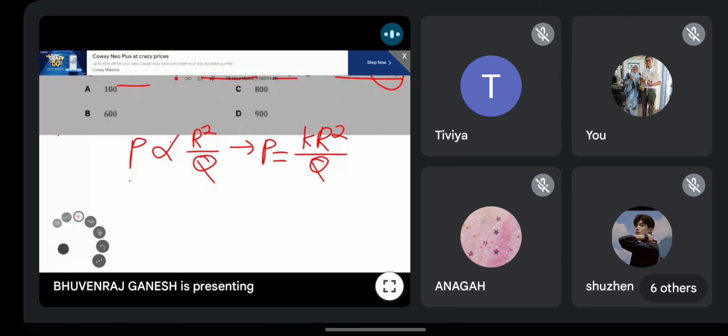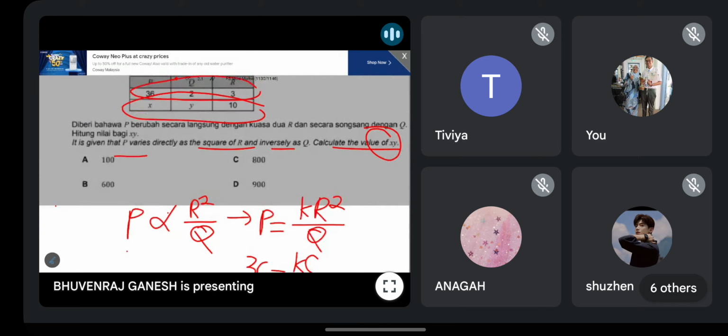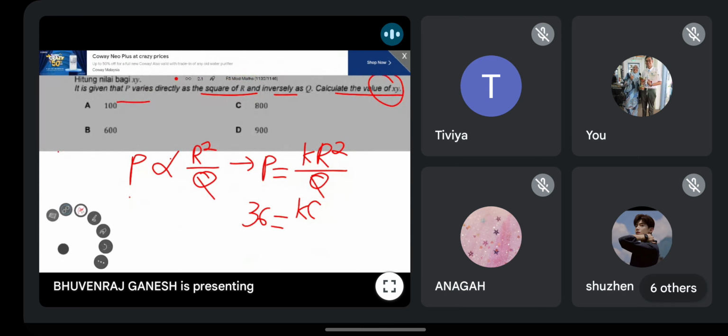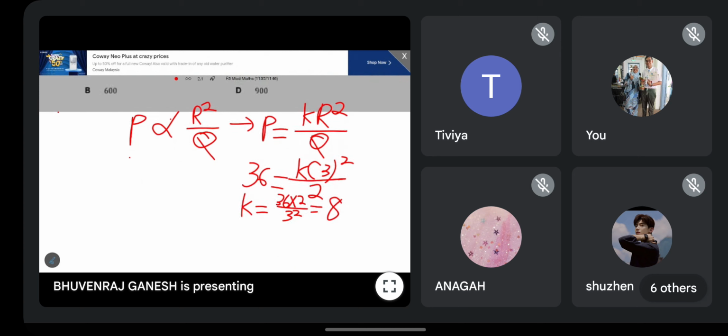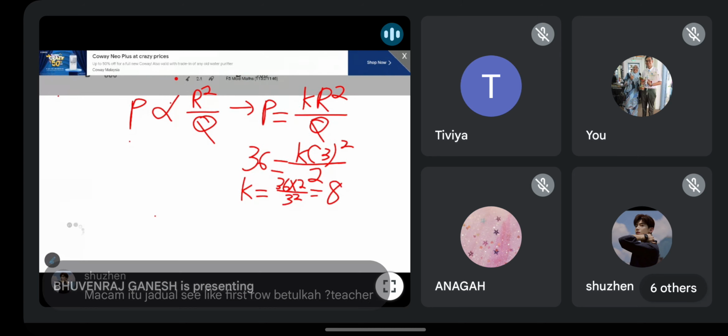So P equals 36 equals K R squared over Q. Nilai R is 3, nilai Q is 2. So 3 square over 2. So you can get the K: 36 times 2 over 3 square. If you count, you will get K is 8. From here, kamu tulis balik persamaan with the nilai K.